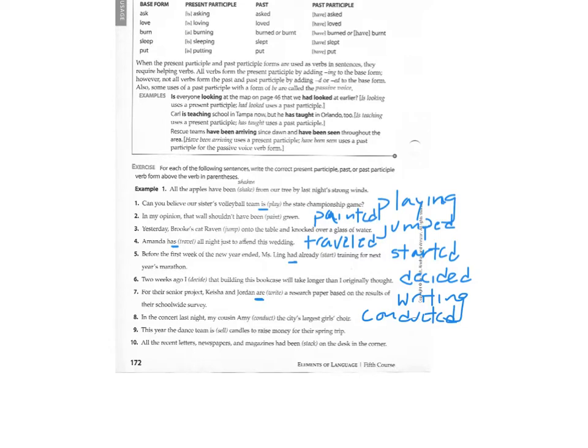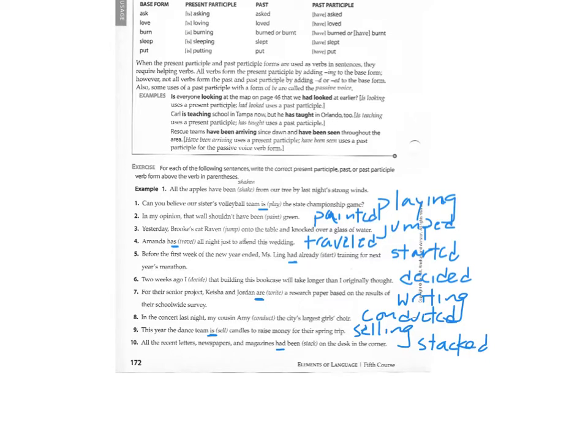For 9, we need a form of sell, and we have "is" in front of it, so we're going to say selling. And for number 10, we need a form of stack, so we have "had" in front of it, and we're going to use the past participle form, so it's going to be stacked.